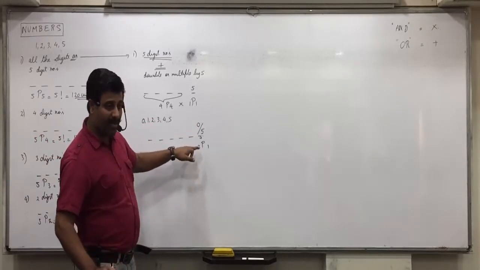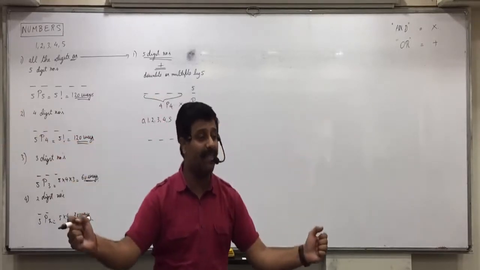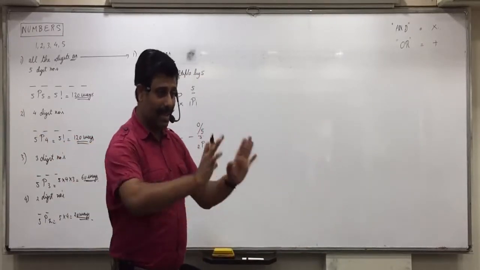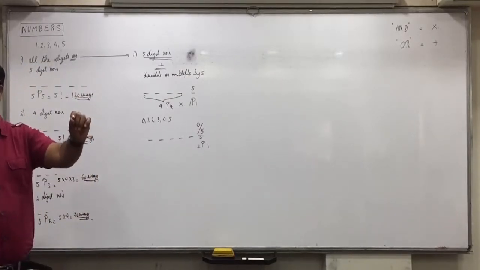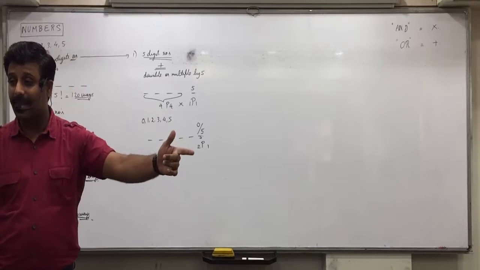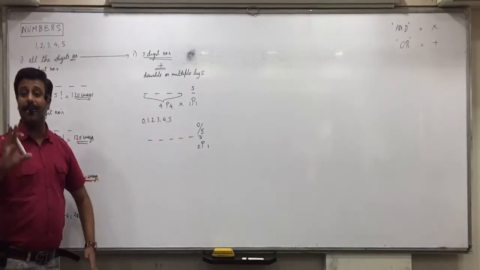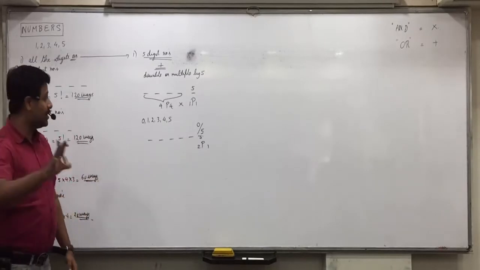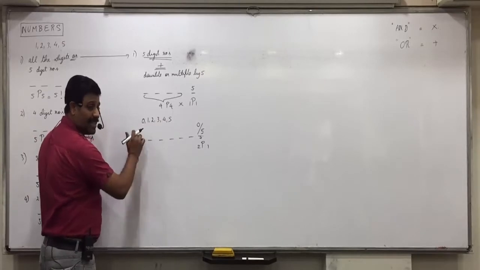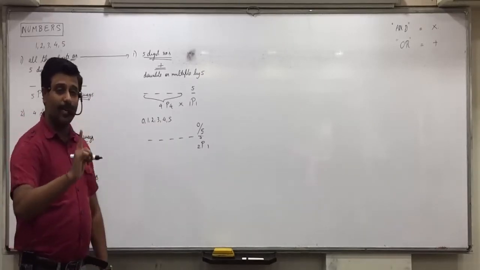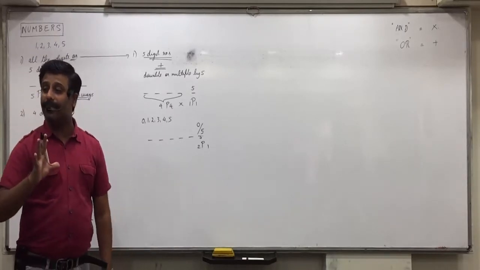So now, finally, you'll write 0 or 5. Any one number only? Two numbers are not going to sit at one place. Either 0 will be written or 5 will be written. If 0 is written, then 5 is left out. If 5 is written, then 0 is left out. So how many numbers will be left out? 5 numbers. 1, 2, 3, 4 are left out, and out of 5 and 0 also one number will be left out. Raise your hand who did not understand why 5 numbers will be left out.